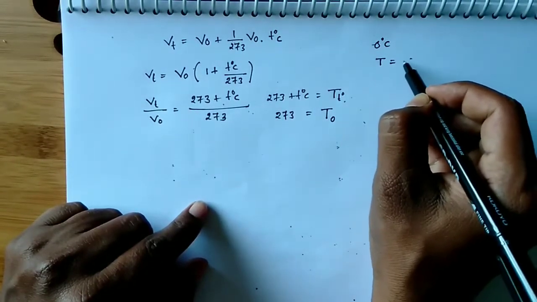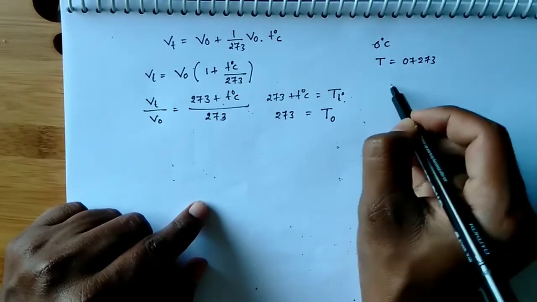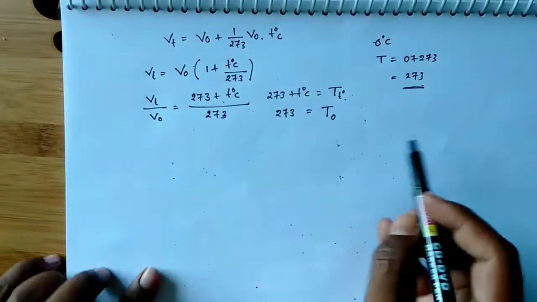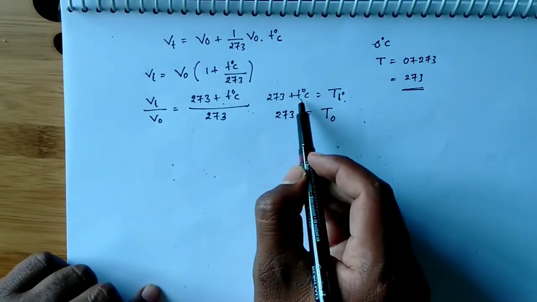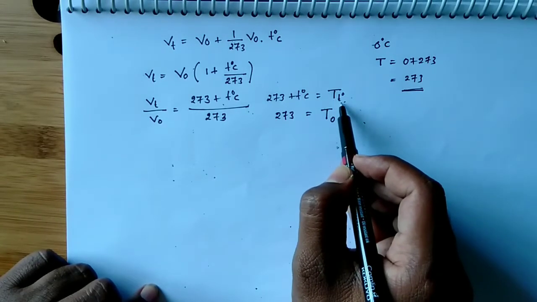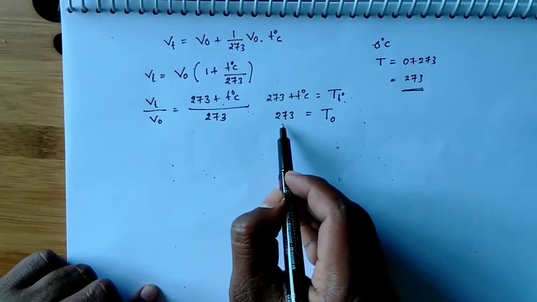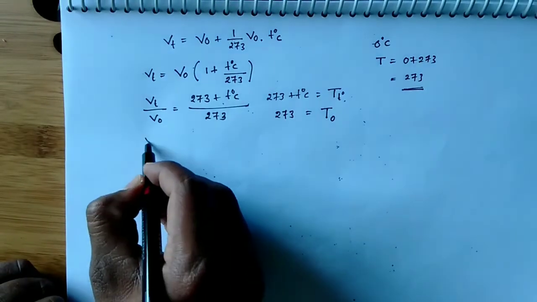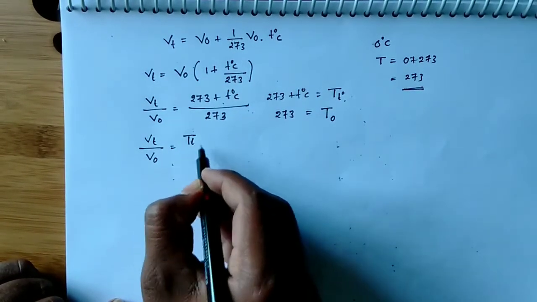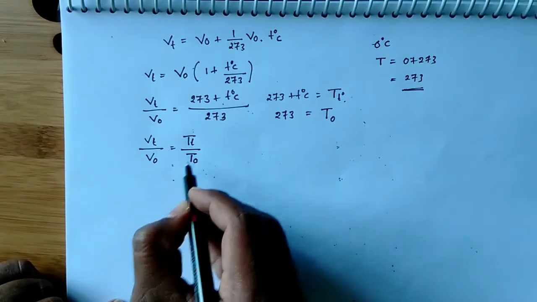So, 0 plus 273, that is 273. Here 273 plus T degree centigrade is the absolute temperature at T degree centigrade, and this is the absolute temperature at 0 degree centigrade. So, Vt by V naught is equal to Tt by T naught.